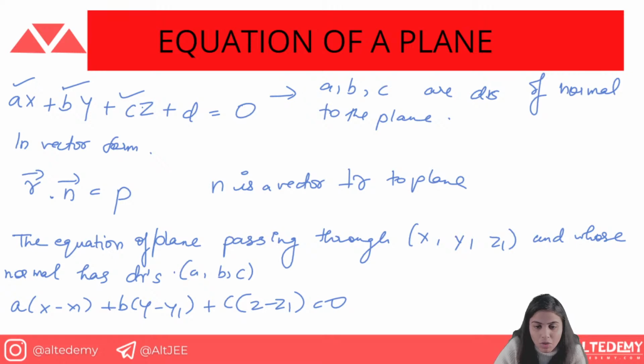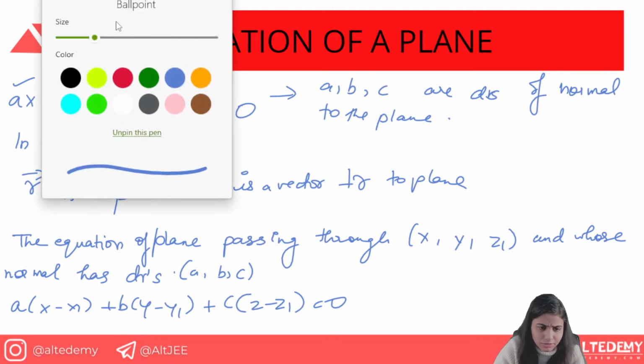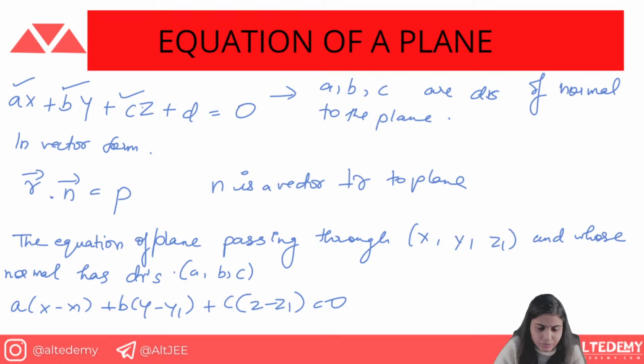Before moving on, let's do some more. In this condition a point and DRs were given, so you find the equation like this.